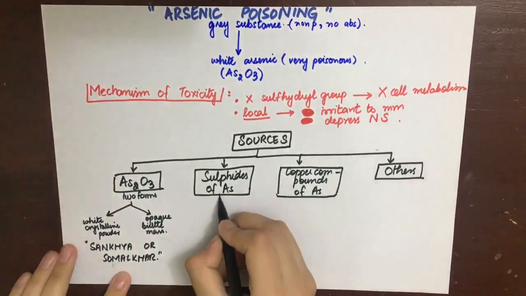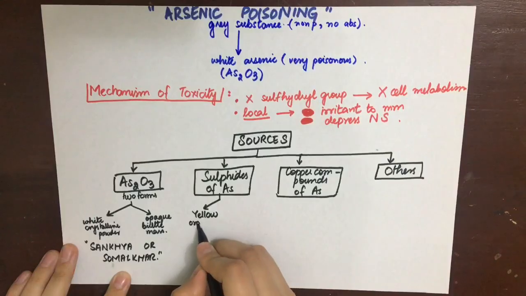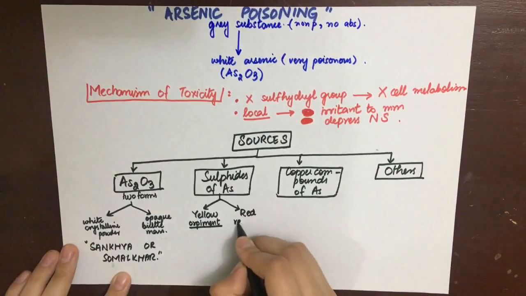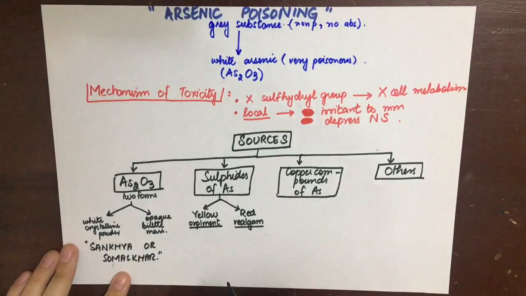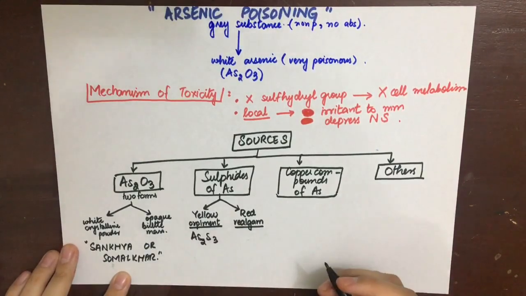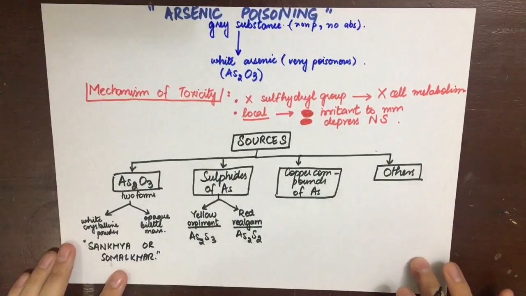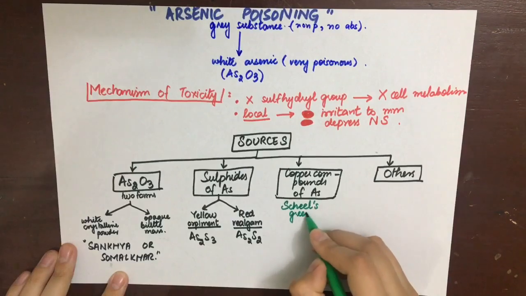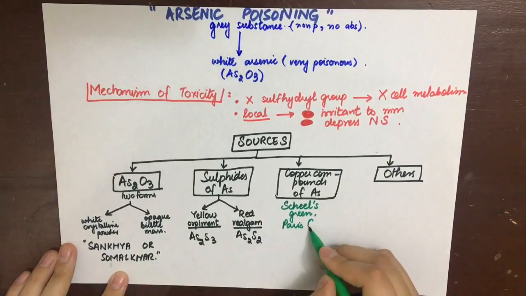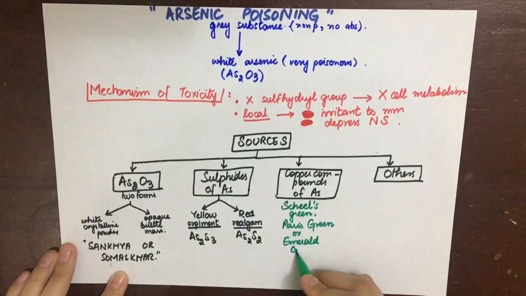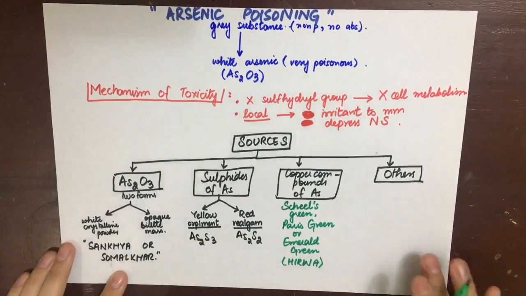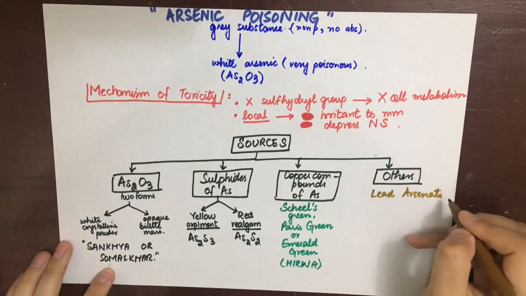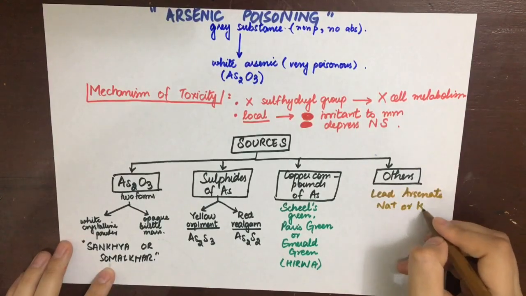The sulfides of arsenic mainly occur in 2 forms: a yellow orpiment, which is basically a yellow to orange sulfide of arsenic, and a red realgar, which is a red sulfide of arsenic. The copper compounds are mainly Scheele's green, Paris green, or emerald green, and are known locally as hirwa. Others include lead arsenate, sodium arsenate, and potassium arsenate, etc.